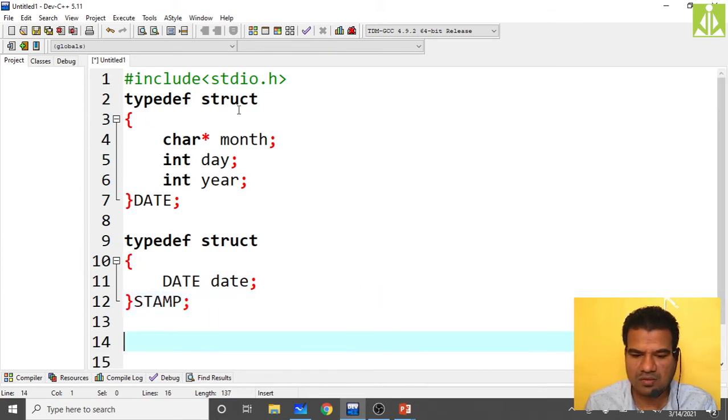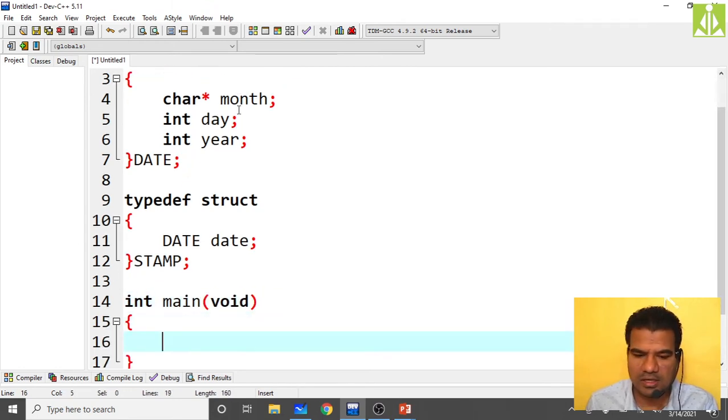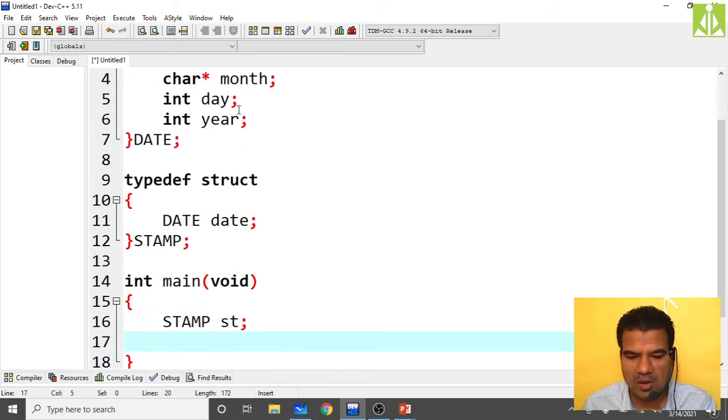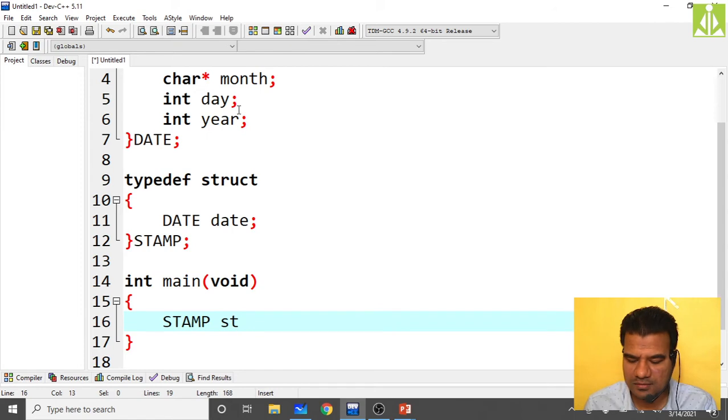Second structure. Now go to your int main of void, and in the local area I am creating the stamp structure data type variable, sorry. So stamp st. Now how can I initialize this one? Equals, put all the variables, put all the elements. So within that we have this.